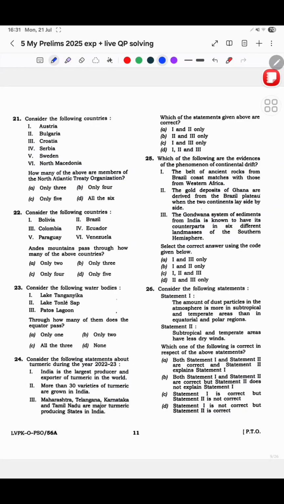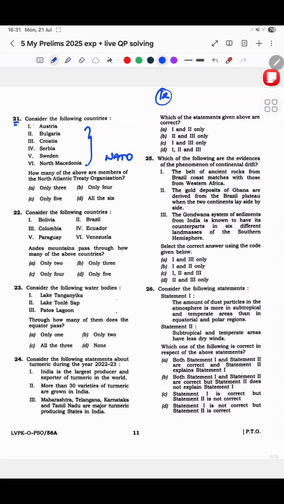So here I would say this is more of IR mapping mixed. I mean these 3 questions basically. Thing is, like I said, I am weak at IR. That is one thing. At the same time, look at the questions also. In 21 they gave 6 countries. How many of the above are members of NATO?